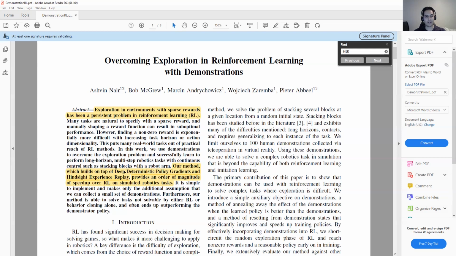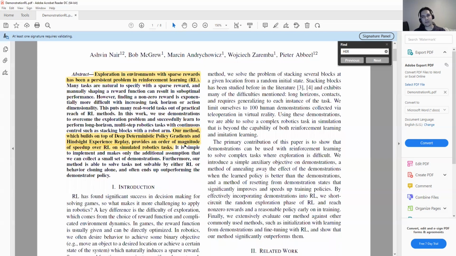First, it is based on deep deterministic policy gradients. It can be used for off-policy learning. Also, they mentioned the hindsight experience replay. So we have a replay buffer, and we put that demonstration in that replay buffer, but there are some terms. They do not take the demonstration if they feel that the action selected by the optimization policy is better than the action by demonstration. So this is another rule that they are applying.